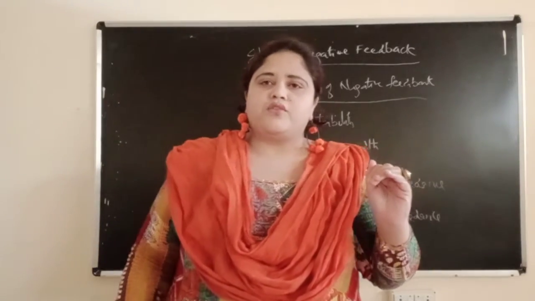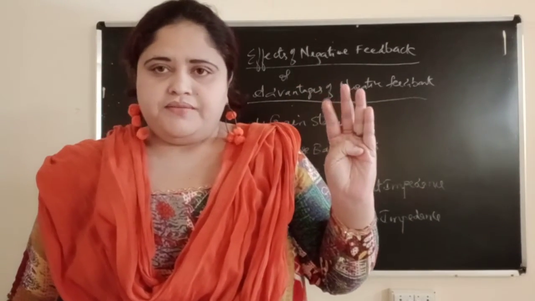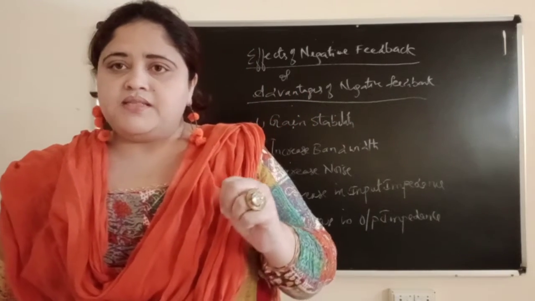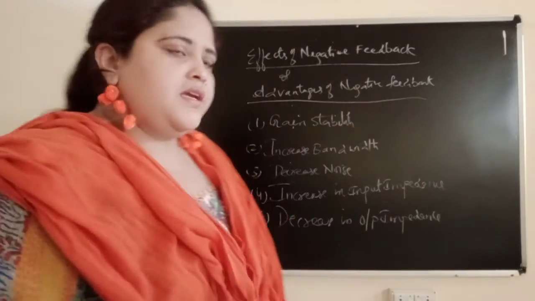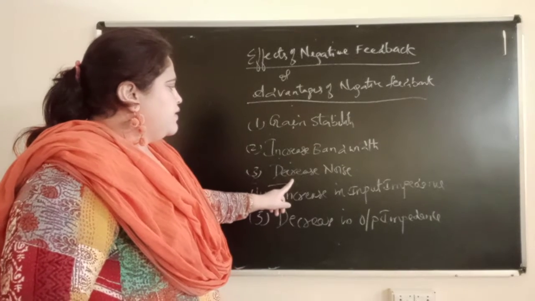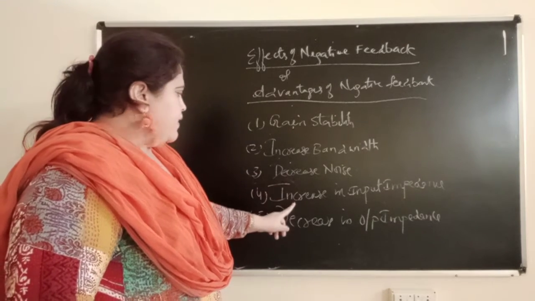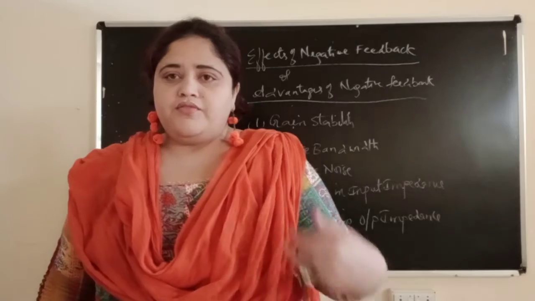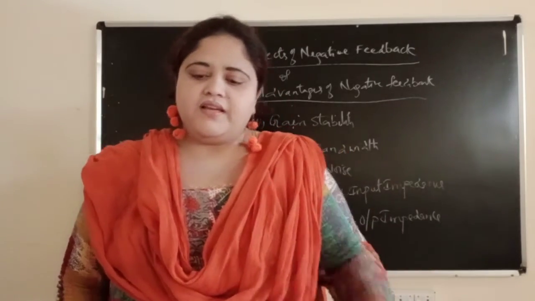The five effects of negative feedback are gain stability, increase in bandwidth, decrease in noise, increase in input impedance, decrease in output impedance. So you can see here gain will become stable, increase in bandwidth, decrease in noise, increase in input impedance, decrease in output impedance. These are the five basic effects of negative feedback. Now first, before going to all, we will deal with gain becoming stable. How will you tell that gain is becoming stable? Now we will see.